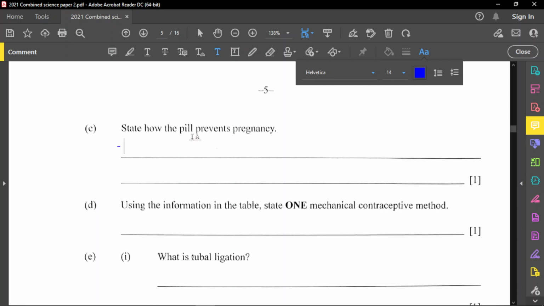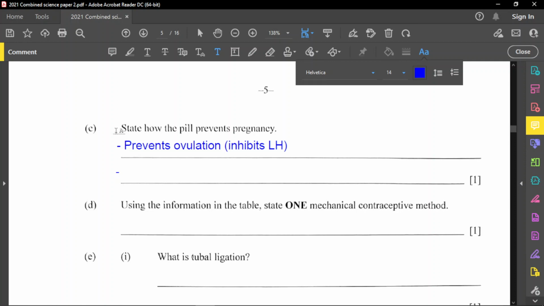One answer here is that it prevents ovulation, or it simply inhibits ovulation. Or let me specify this now, because ovulation is controlled by LH, which is luteinizing hormone. So it inhibits LH, the luteinizing hormone. That's one, because LH is responsible for ovulation. If the pill prevents LH from being produced, then yes, you will not ovulate.